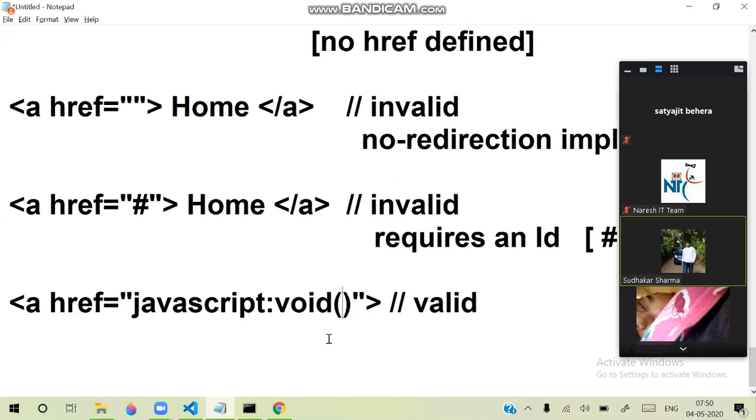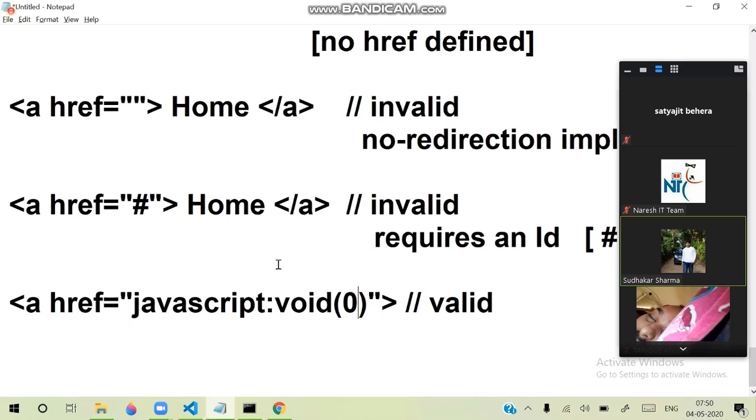We write void and we define it like this, 0. That means a link is defined, but it is not returning anything. It returns 0, which means it is not implemented. This will not be a problem for our testing tool because it understands that it is currently designed to return nothing. That is what void is.